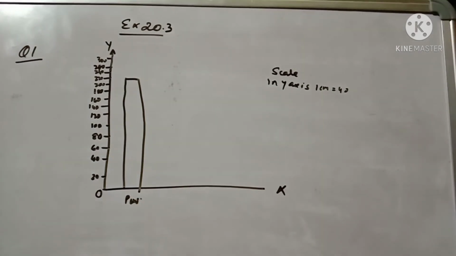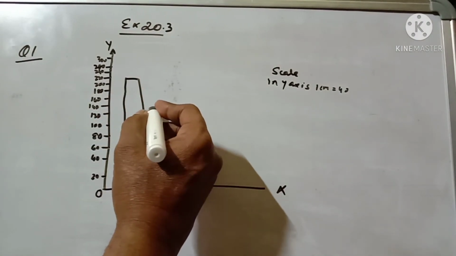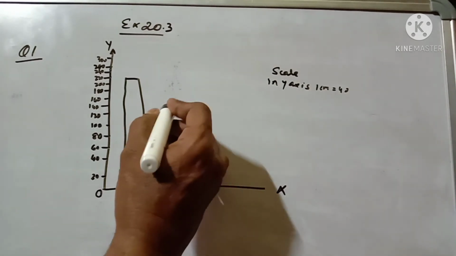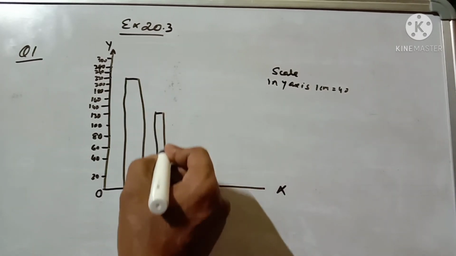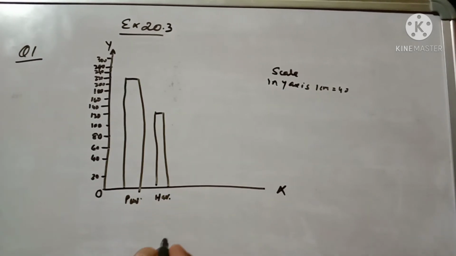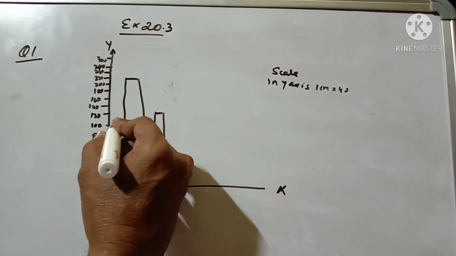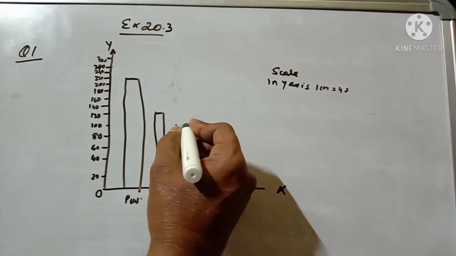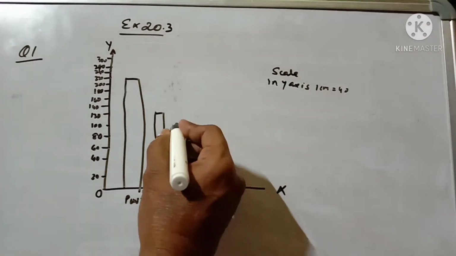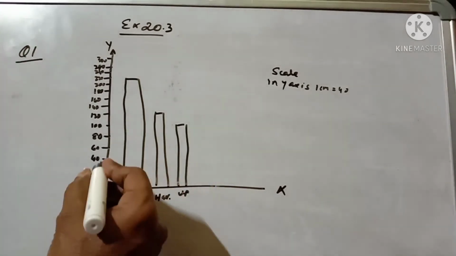Then Haryana 120. UP 100, 100 is lying here only. Then MP 40.